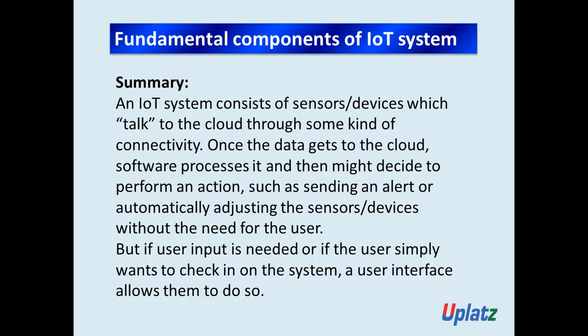But if user input is needed, or if the user simply wants to check in on the system, a user interface allows them to do so. I hope you understand the role of each component of the IoT system: sensors and devices, connectivity, processing, and the fourth one, the user interface.